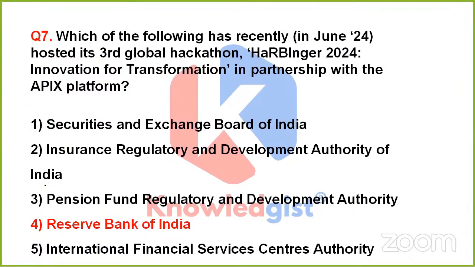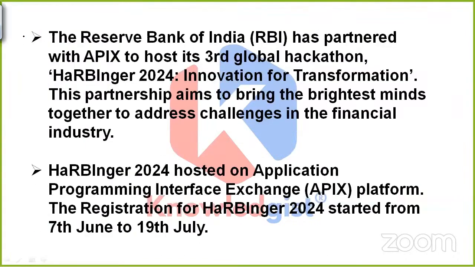Okay. So yes, this time the correct answer is option 4. That is Reserve Bank of India. So yes, friends, RBI has partnered with Epics to host its third global hackathon, which is Harbinger 2024, and the full name is Innovation for Transformation. This whole partnership is between the Reserve Bank of India and the Apex platform. This is aiming to bring the brightest minds together to address challenges in the financial industry.